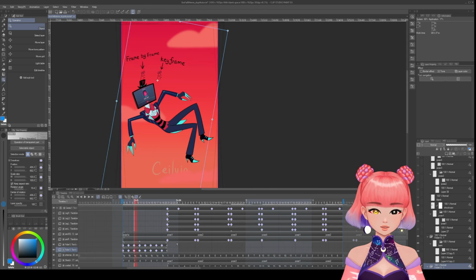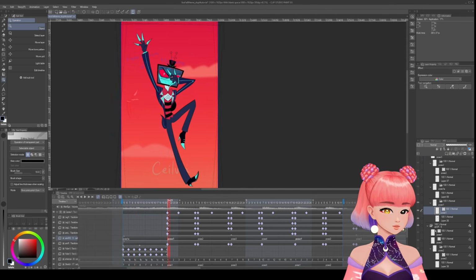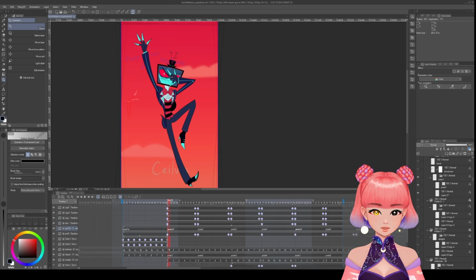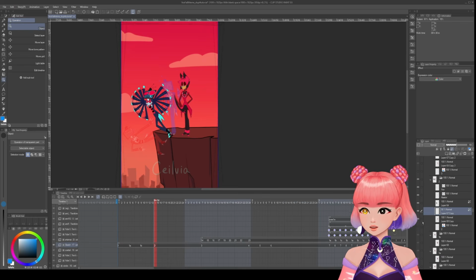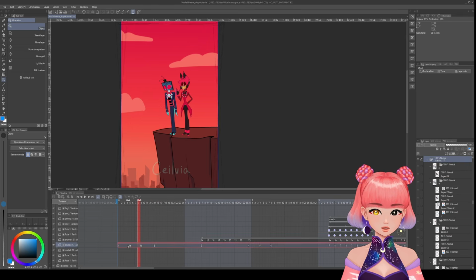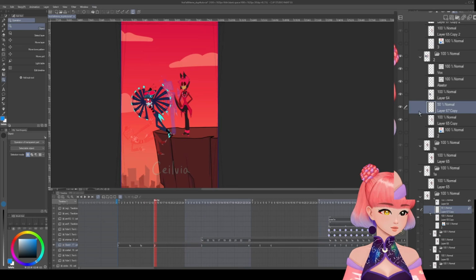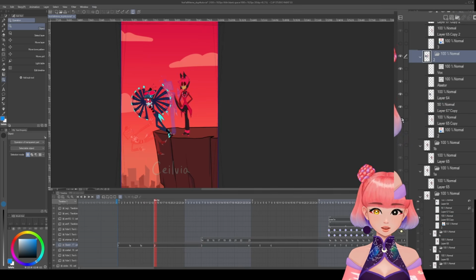So following that logic, let me show you my colors. Let me find a big thick one that has a lot of coloring. Okay guys, I found a good one. So this is the second frame, or actually it's the 4th frame, because I later added 2 frames for Alistair to move his arm. So in this frame, there are actually 5 active layers.